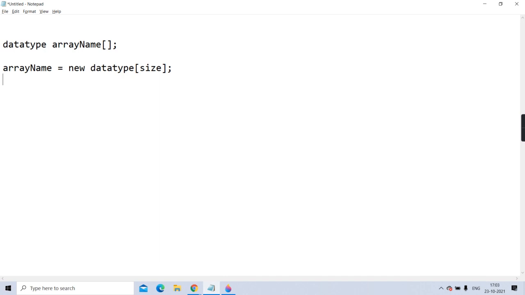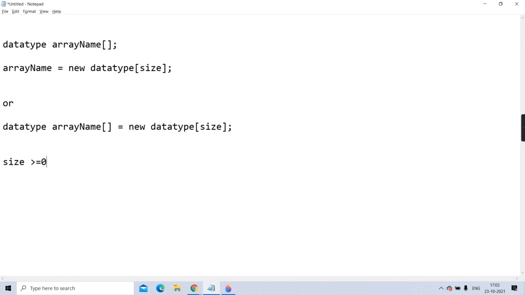Is it right? You can combine both. You can write data type array name square bracket equal to new data type square bracket size. Getting? I told you size has to be strictly greater than or equal to 0.